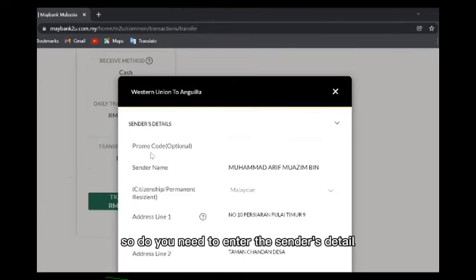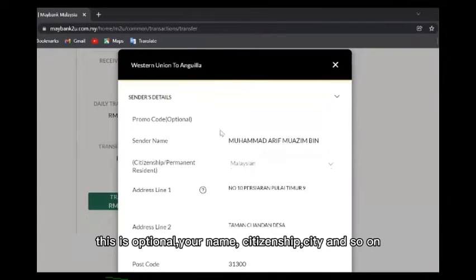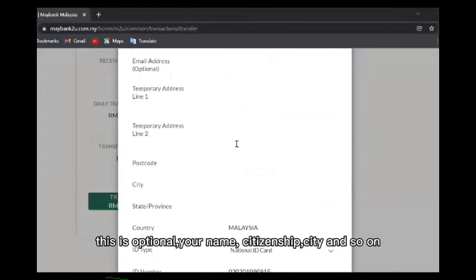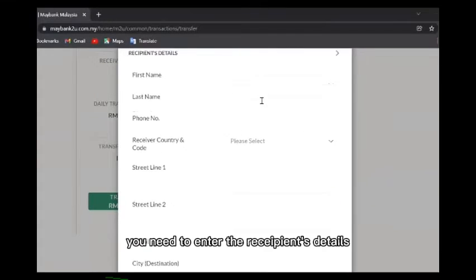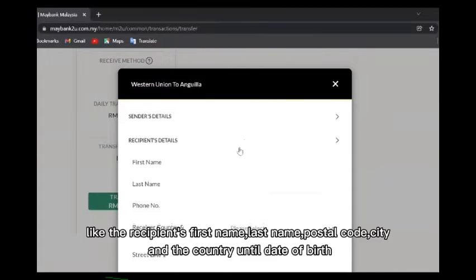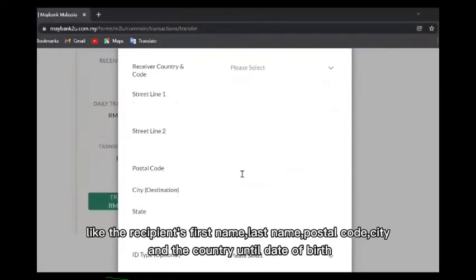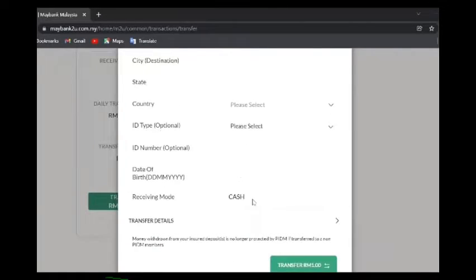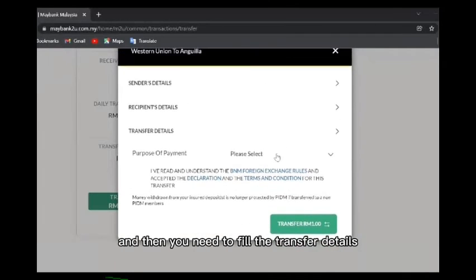So you need to enter the sender's details like promo code. This is optional. Your name, citizenship, city, and so on. In the second part, you need to enter the recipient details like the recipient's first name, last name, postal code, city, country, until date of birth, and then you need to fill in the transfer details.